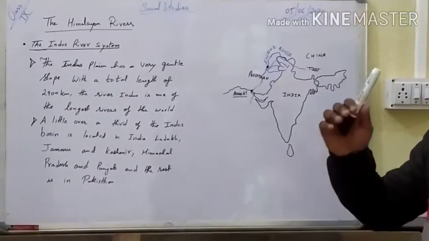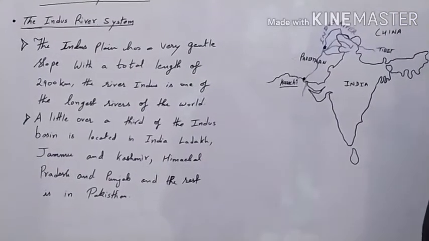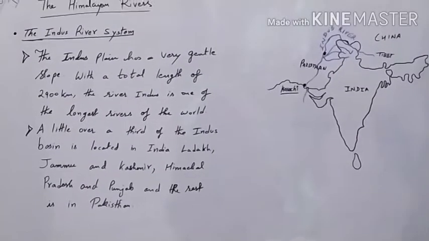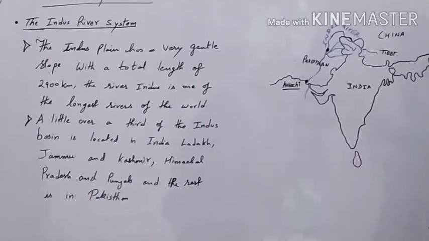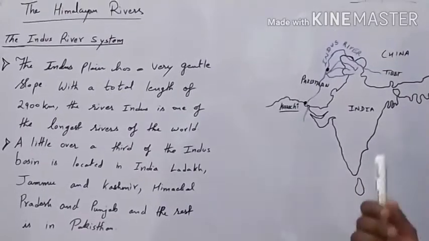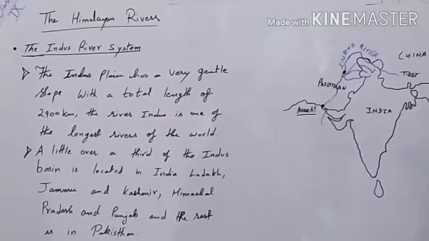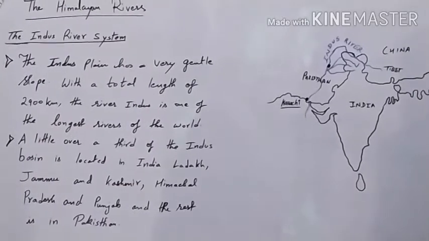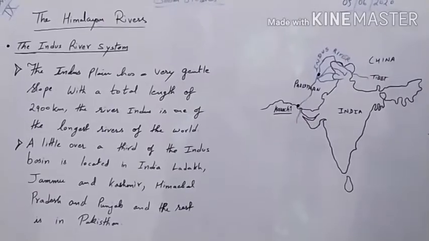Okay, now I would like to tell you one more thing about it. According to the regulations of the Indus Water Treaty, that is in 1960, India can use only 20% of the total water carried by the Indus river system, and this water is used for irrigation in Punjab, Haryana, and the southern and western part of Rajasthan. We can use only 20% of the water which flows through the Indus river, and this treaty was signed in 1960, and the treaty was called the Indus Water Treaty.